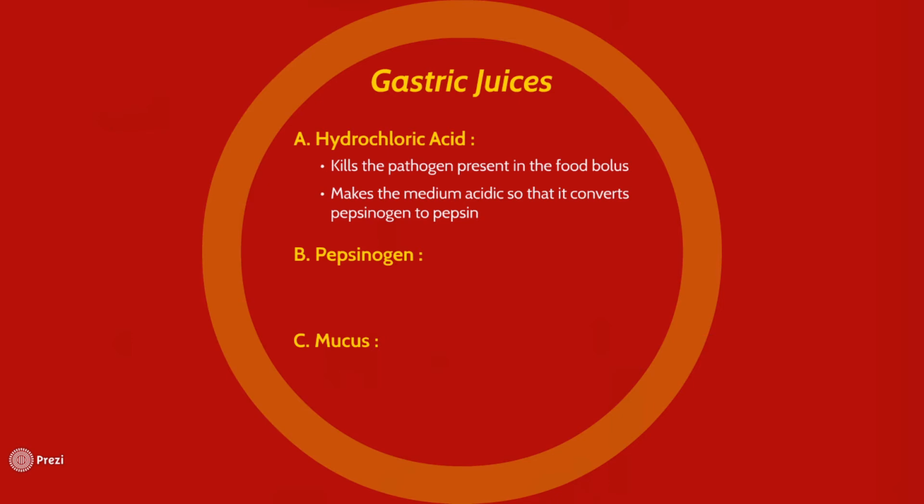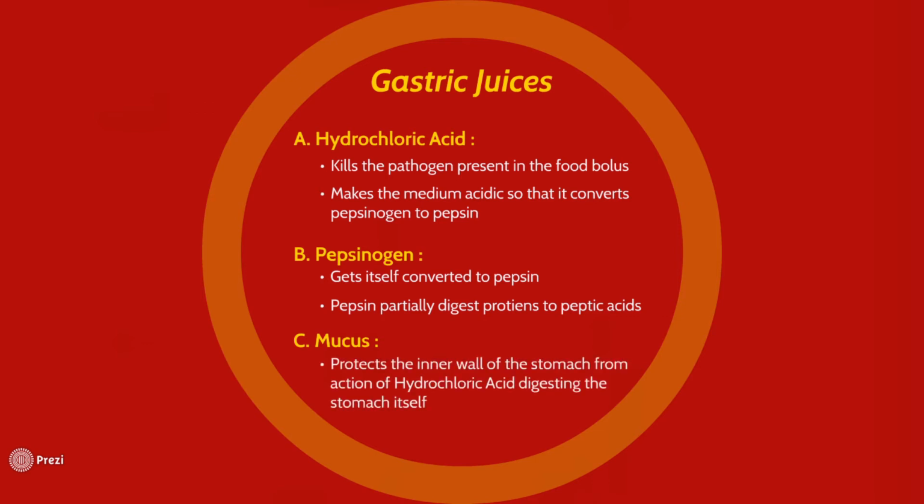The next one is pepsinogen. Pepsinogen itself gets converted into pepsin, which is an enzyme, and the function of pepsin is to partially digest proteins into peptides. Now, peptides will later be digested into amino acids, but that's a story of another organ.